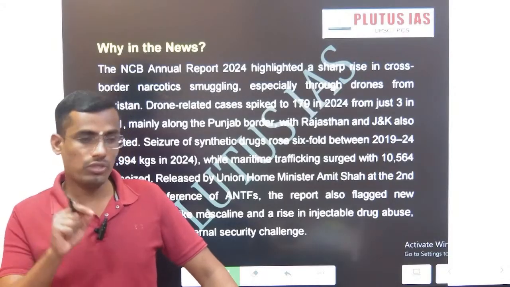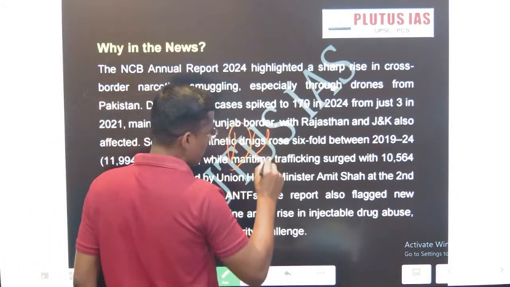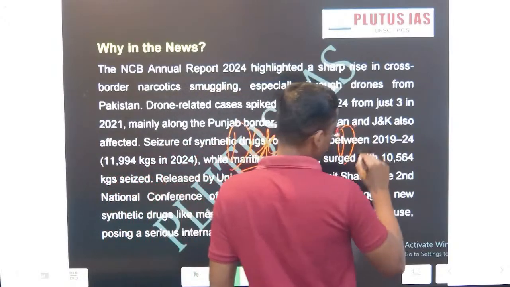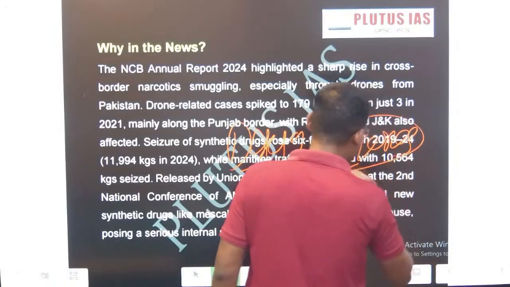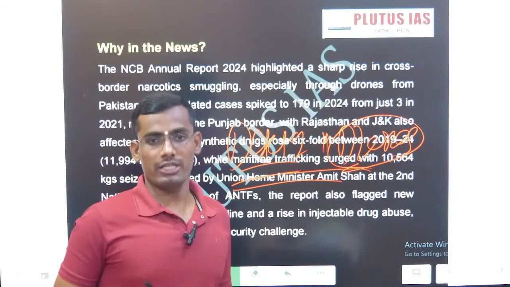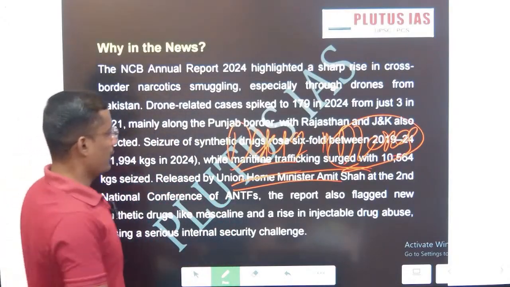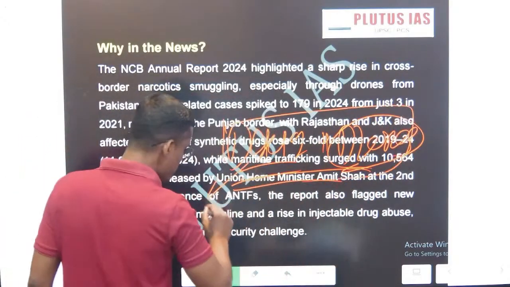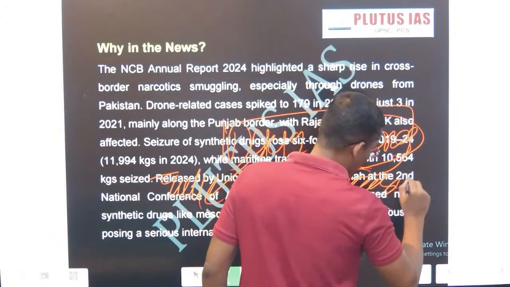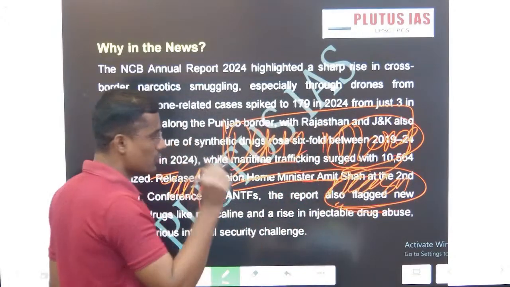Here, if you see drugs and drones, that means how state sponsored terrorist groups, or the state sponsors, are using traditional ways and modern ways to destabilize India's internal security.